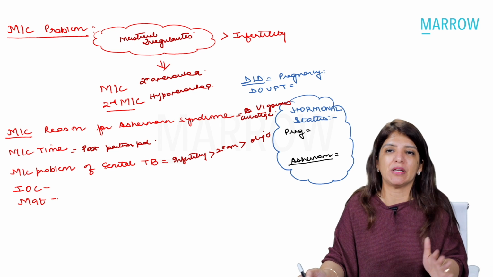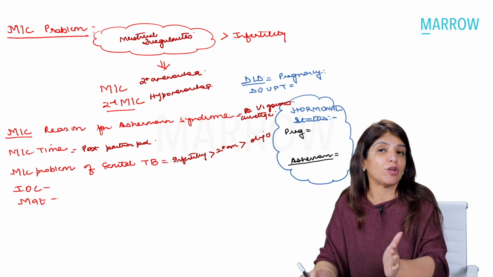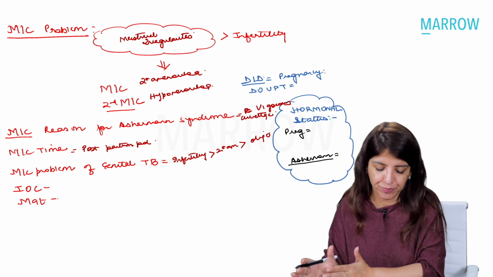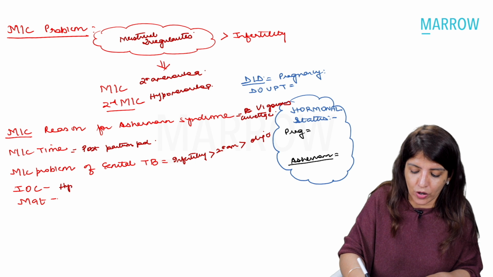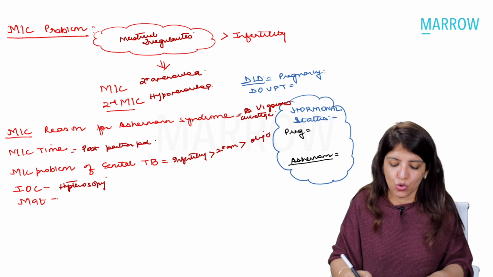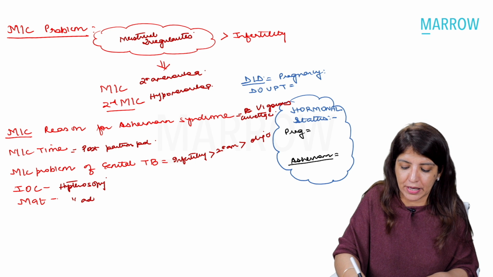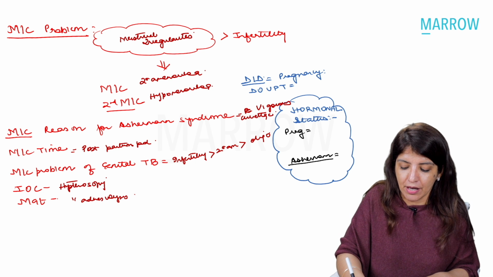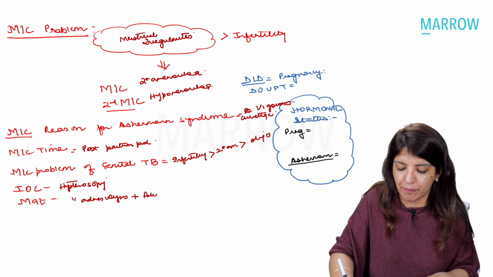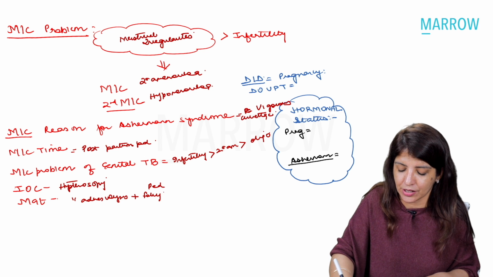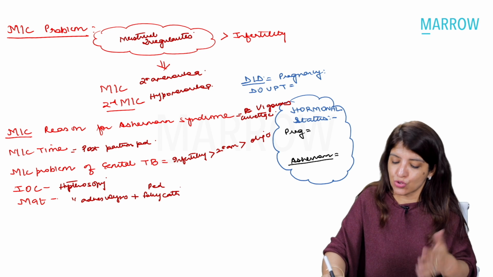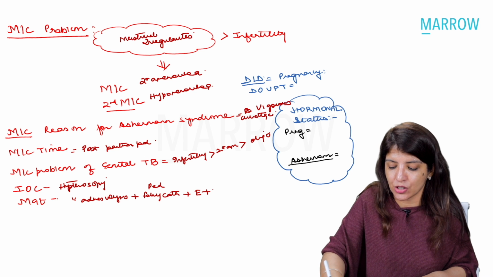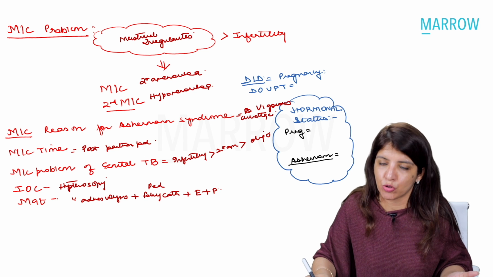But in genital TB, it is infertility, followed by secondary amenorrhea, and followed by oligomenorrhea. Right? Investigation of choice for Asherman syndrome is hysteroscopy, and management is hysteroscopic adhesiolysis, plus you are going to insert a pediatric Foley's catheter so that adhesions do not form again, followed by estrogen and progesterone to build the endometrium.